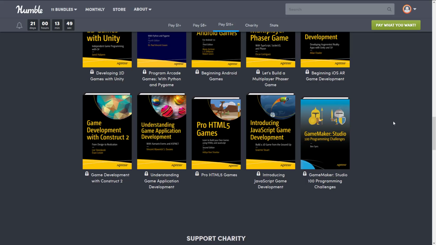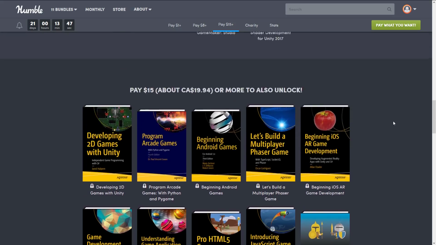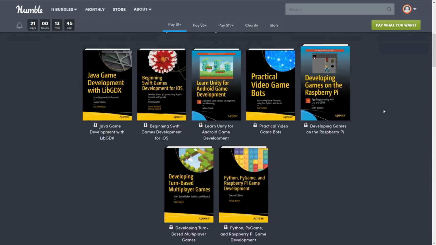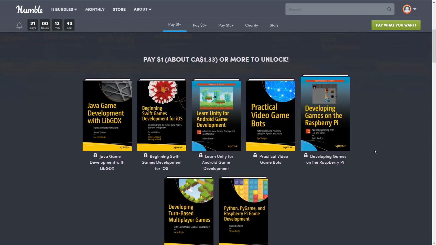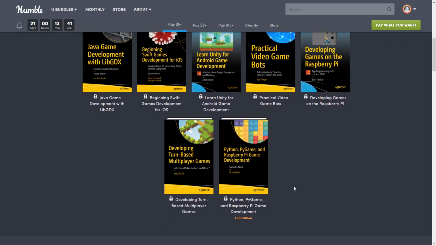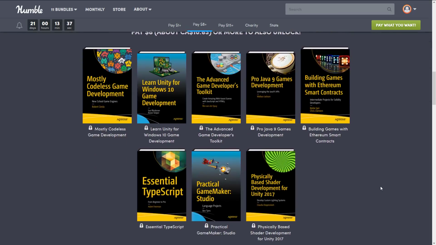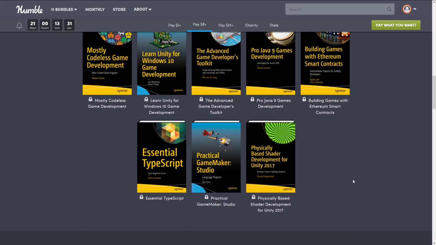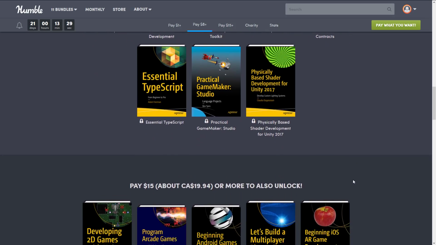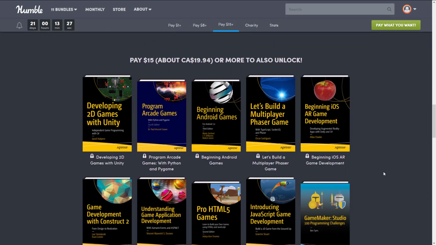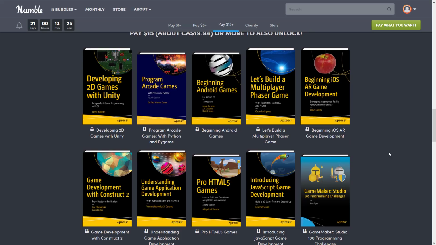There's a lot of 2D in this actual collection, and we've covered many game engines. So we've got, let's see, LibGDX, Swift, Python Pygame, yeah, so we move on. Codeless ones, that would probably be your Construct, GDevelop, those kind of games. Learn Unity, Java 9, JavaFX, GameMaker Studio is in here. Lua, again, was in there. A couple of Python and Pygame books in there.